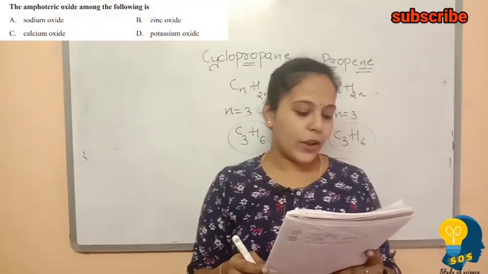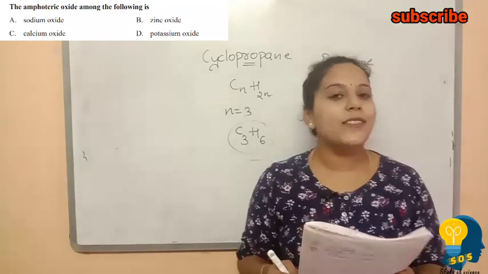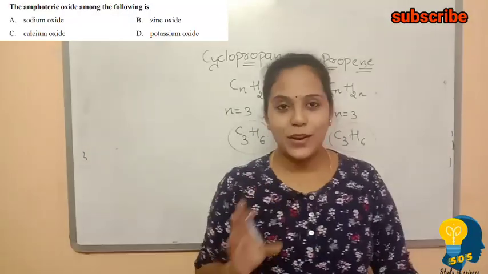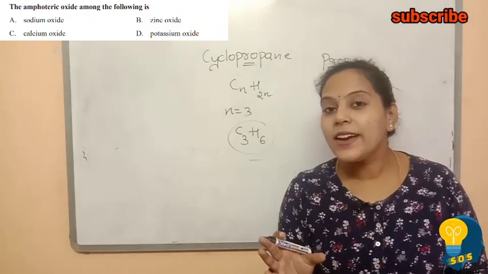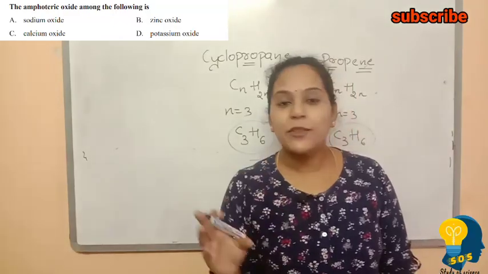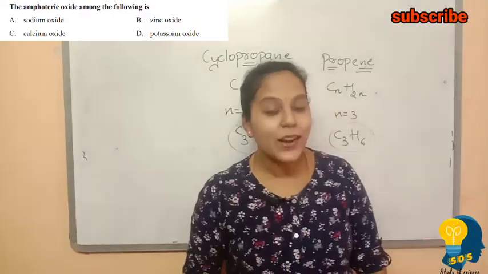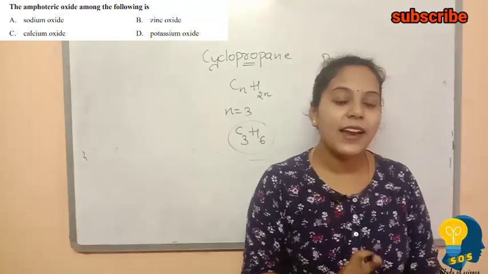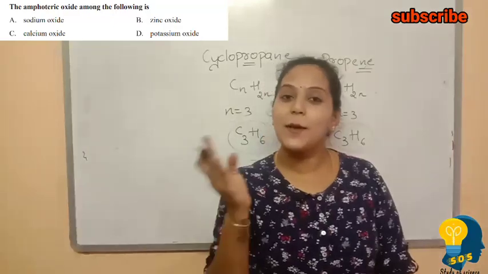So moving to the next question: the amphoteric oxide among the following is. Here some options are given. Before marking the answer, you must know the definition of amphoteric oxide. Amphoteric oxides are metal oxides which react with both acid as well as base. In the textbook you also have examples for it: aluminium oxide and zinc oxide. Do you remember? They will react with both acids as well as bases.